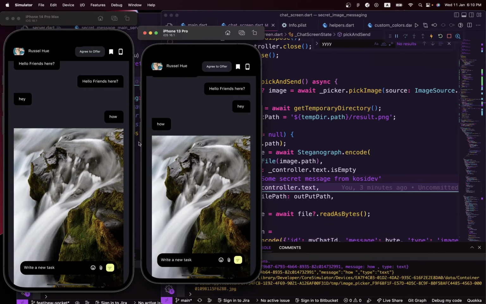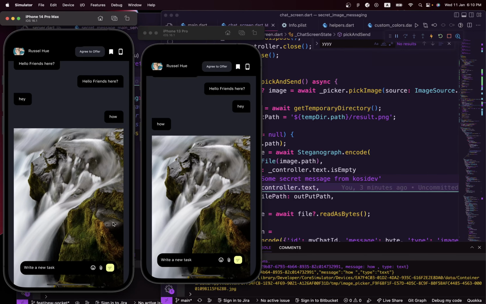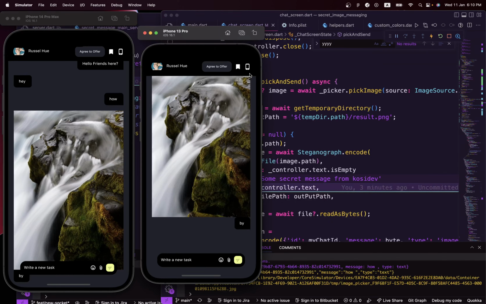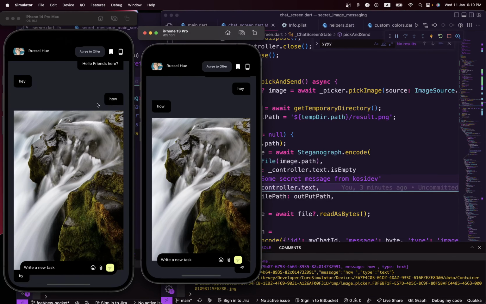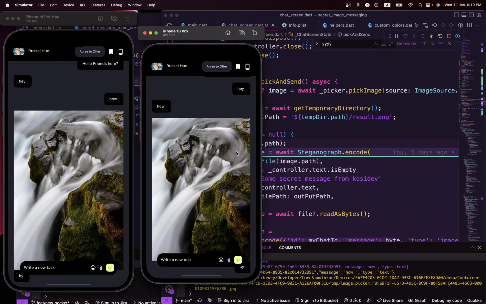And if you go ahead and send another test, yeah, so it received it also. But let's try this. I'm going to send a message from here to here. But the funny thing is that this particular app does not have the new code changes that we made, so that means I have to run the code right in here for us to be able to send the message from here to here.